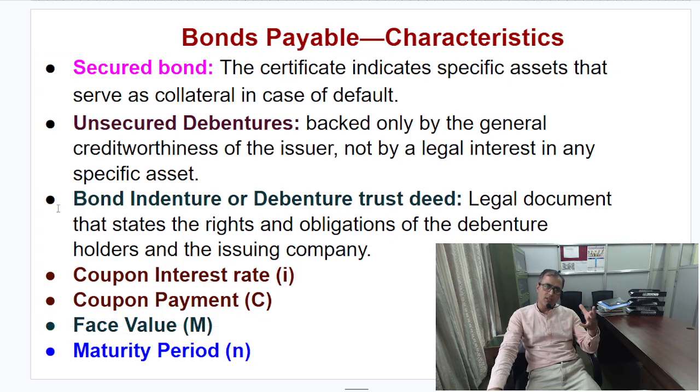And as I explained earlier, friends, there is the coupon interest. When you are going to buy the bond, investing in the bond market, the company will provide the coupon payment. And coupon payment is nothing but the coupon rate times the face value of the bond. The face value is usually 1000. And the maturity value is all about, let's say the company issues the bonds for 5 years. So 5 years is our maturity period.